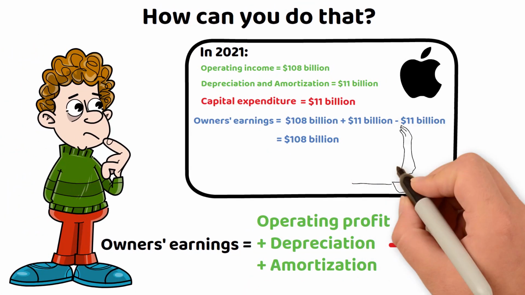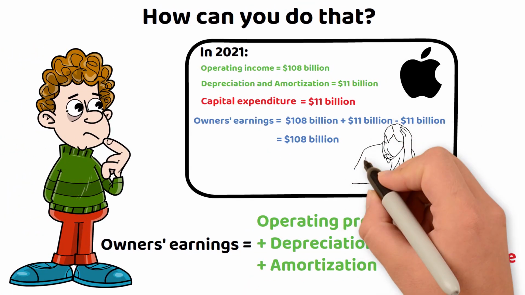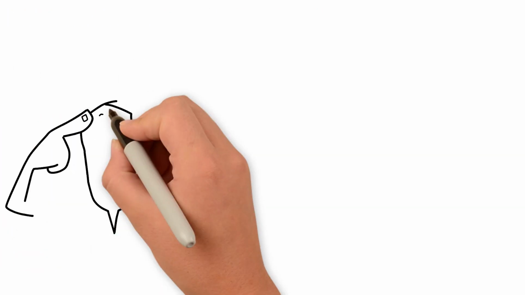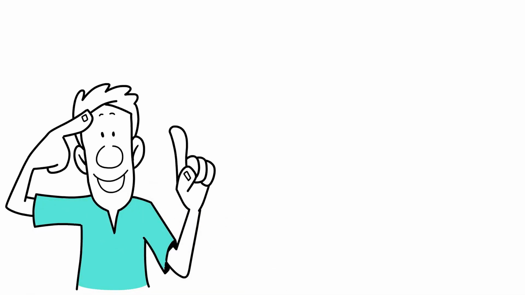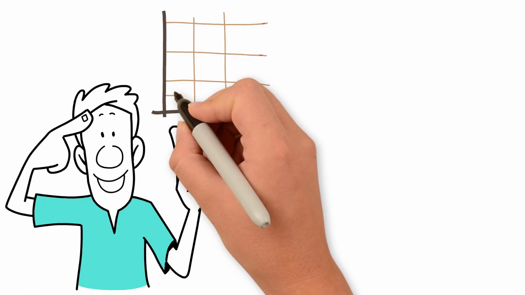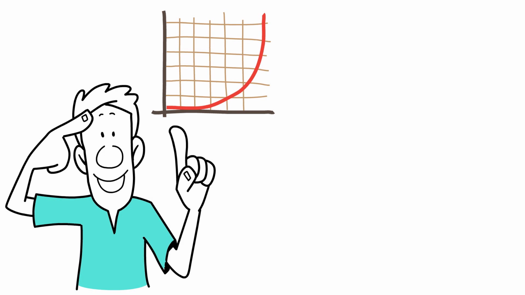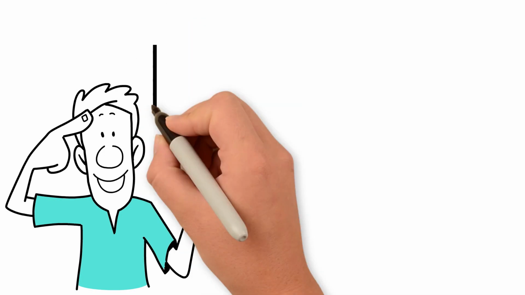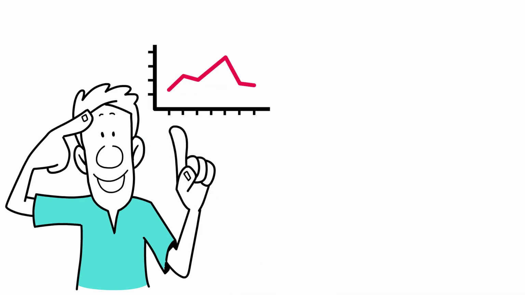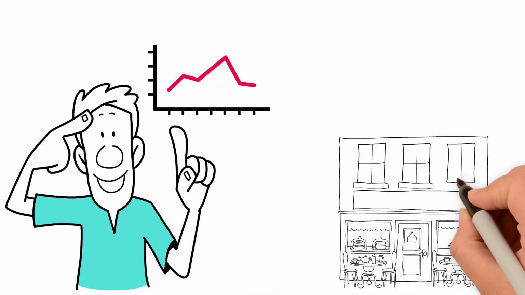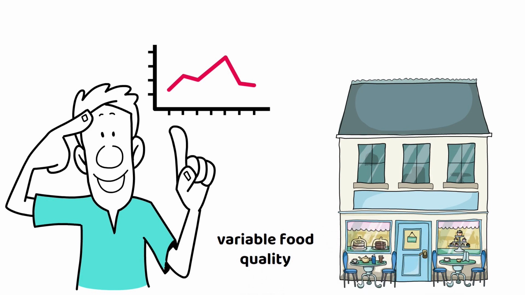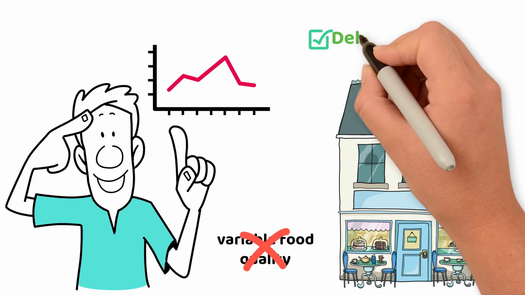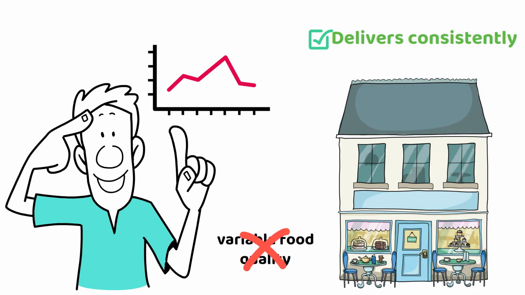The only challenge lies in understanding accounting terminology and identifying the relevant values to extract. However, it's important to note that using the owner's earnings formula is only beneficial when a company consistently demonstrates earnings stability. Calculating earnings is pointless if a company's earnings fluctuate frequently. It's comparable to visiting a restaurant. You wouldn't keep returning to a place where the food quality varies. Instead, you choose a restaurant that consistently delivers, even if the quality is mediocre.